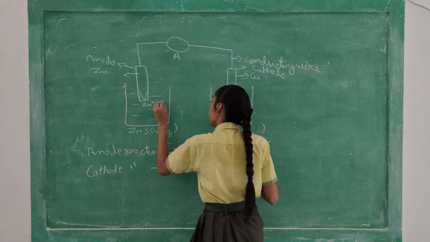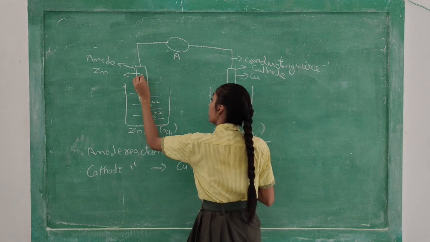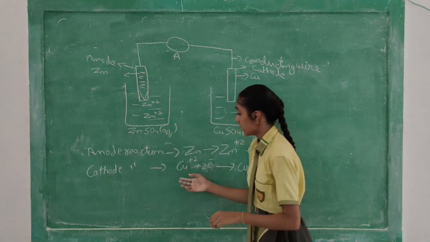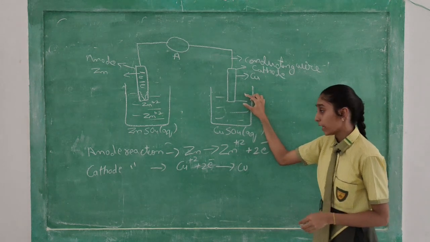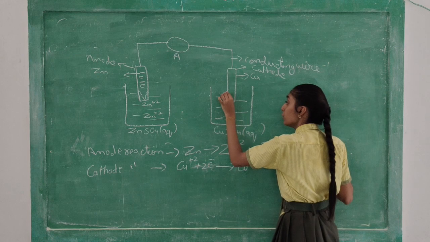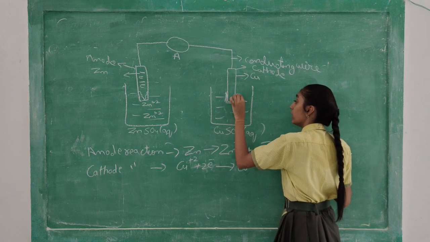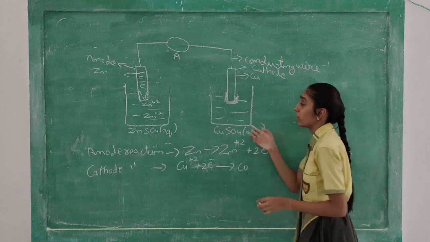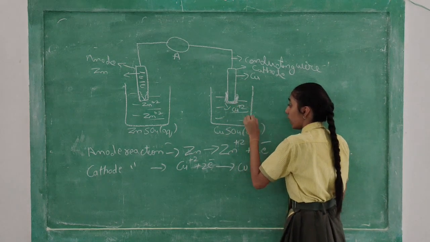Zn plus 2 ion will release in the solution and 2 electron will remain in the rod. Same as here also, this one will also react. What will happen? Cu plus 2 ion will make a plate-like structure, or you can say a layer at the outermost layer of the rod, which consists of Cu plus 2 ion.